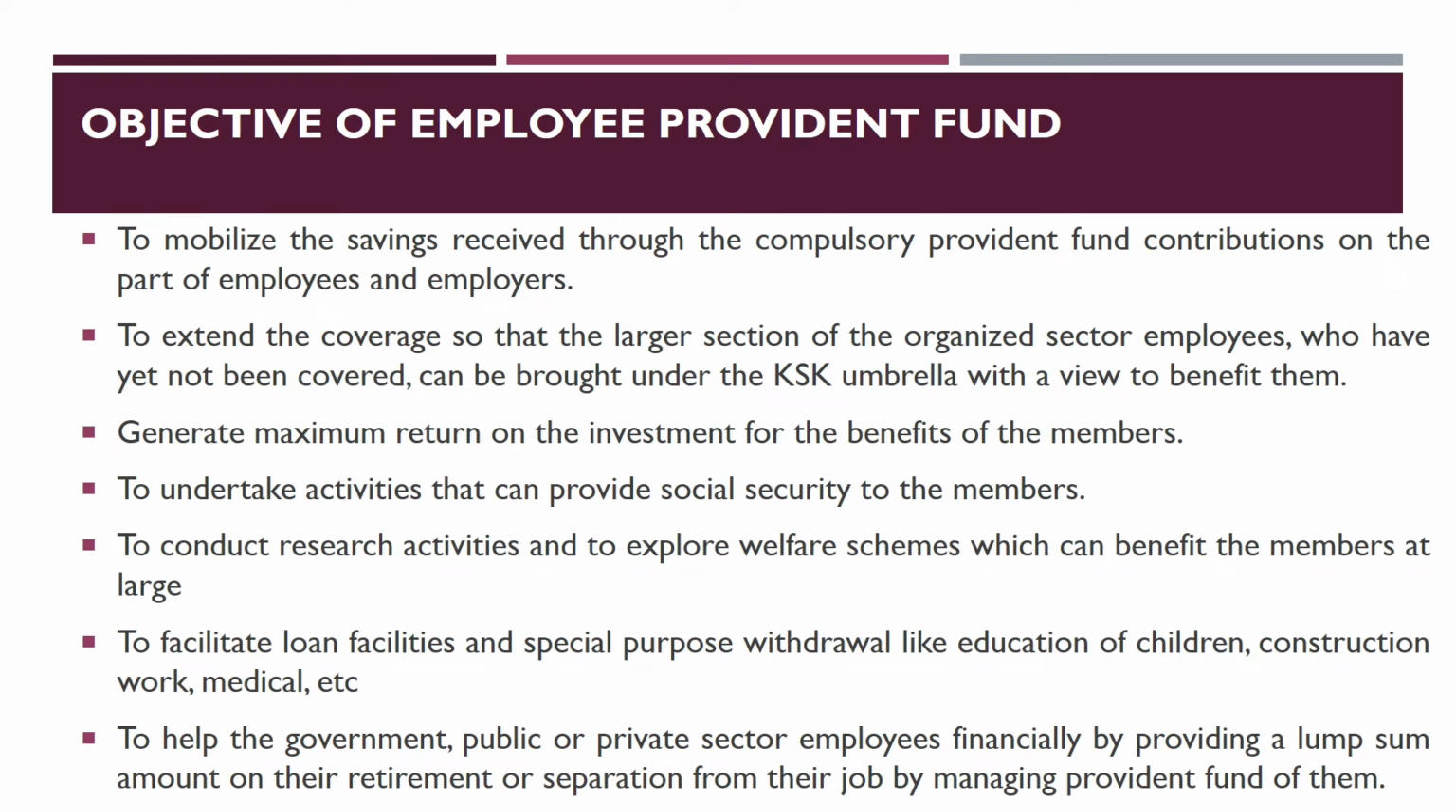Moving forward to the objective of the Employee Provident Fund. Basically, the Employee Provident Fund mobilizes the savings received through the compulsory provident fund contribution on the part of employees and employers, that is the 10% of basic salary that the Employee Provident Fund receives from the employee and the employers. It mobilizes those savings.